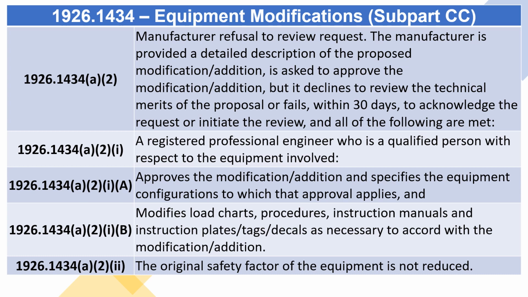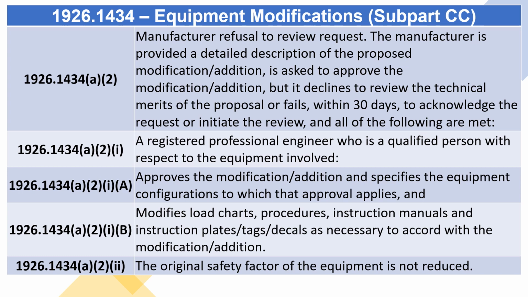1926.1434(a)(2) Manufacturer refusal to review request. The manufacturer is provided a detailed description of the proposed modification/addition, is asked to approve the modification/addition, but it declines to review the technical merits of the proposal or fails, within 30 days, to acknowledge the request or initiate the review, and all of the following are met.